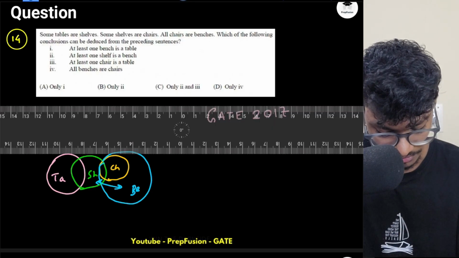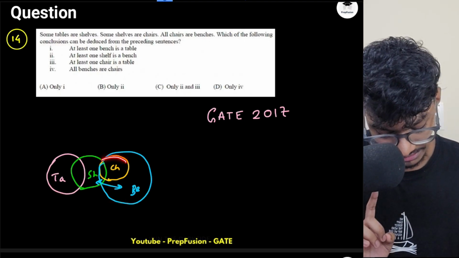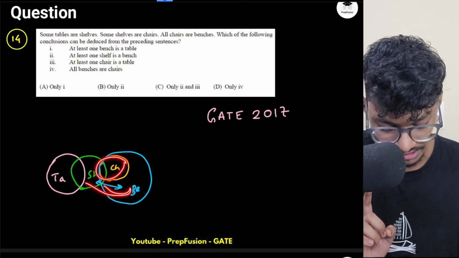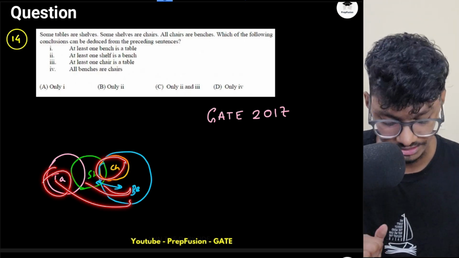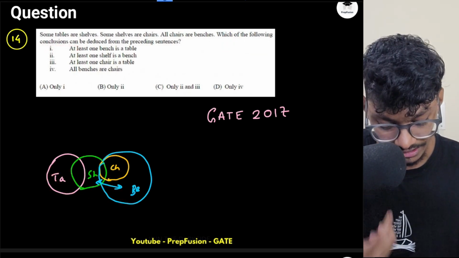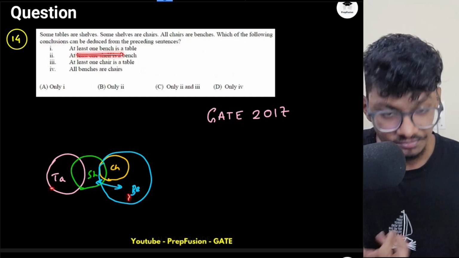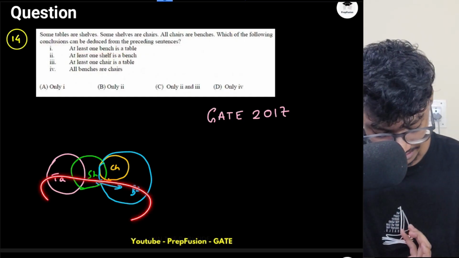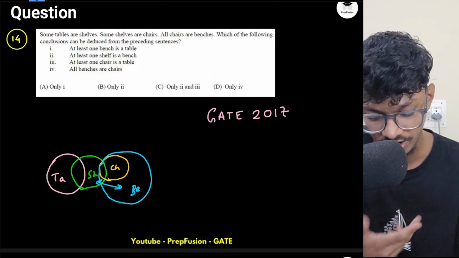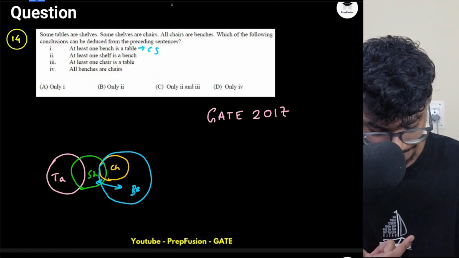But there is no relationship between this table and bench. I know, as this is something certain, so that's why I can relate these two, but there is no relationship between table and bench. That's too far away. Which of the following conclusions can be deducted from the preceding sentences? At least one bench is table. I cannot say. It can be possible, like they can have a common region, but they cannot have a common region as well. So again, I will say I can't say.